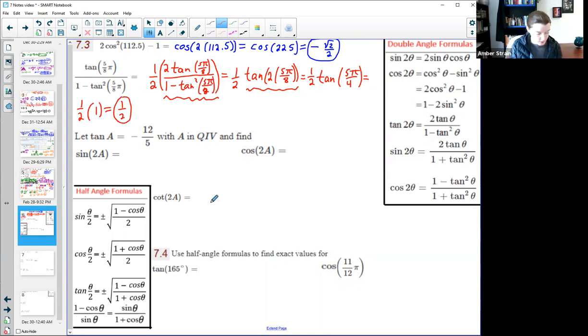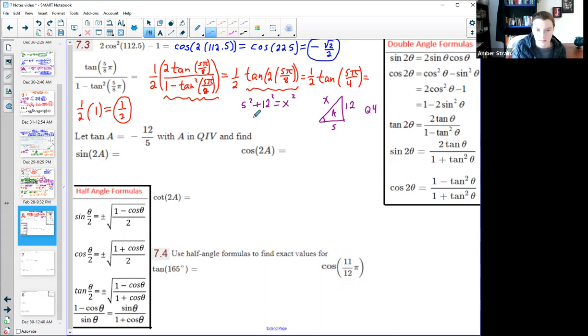All right, so then we get to use our triangles again because triangles are their favorite things. So right here, let's put our triangle up here. Okay, this will be the triangle for A. So it tells us that the tangent is 12 over 5. Remember that that is opposite over adjacent. I just ignore the negative for now. I know he's in quadrant 4, so I'm just going to keep that in mind for later. I'm going to use that to figure out who's positives and who's negatives. Okay, so in quadrant 4, I need it to have the short sides squared add up to the hypotenuse squared. Here's my mystery.